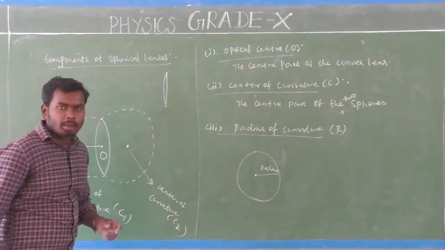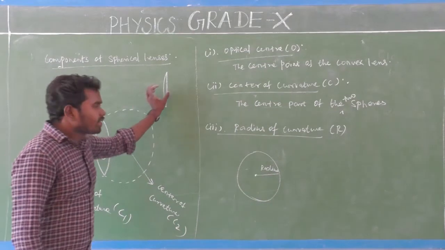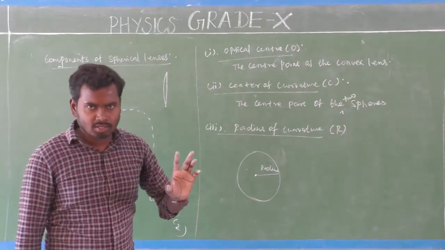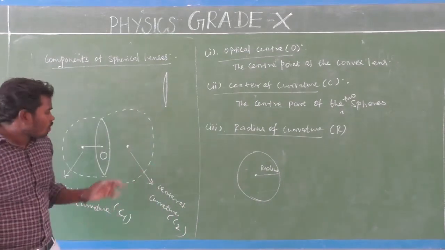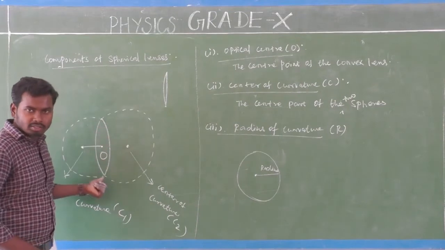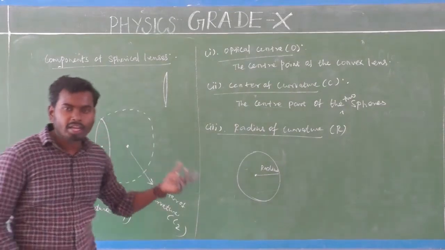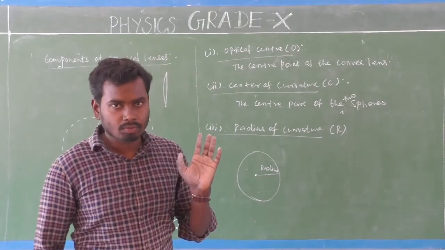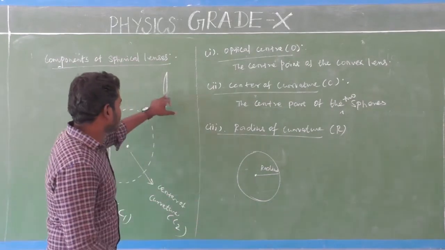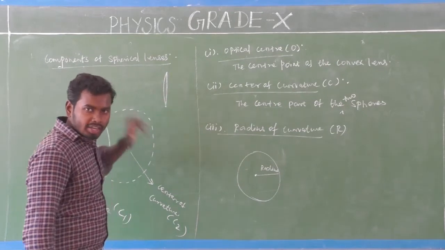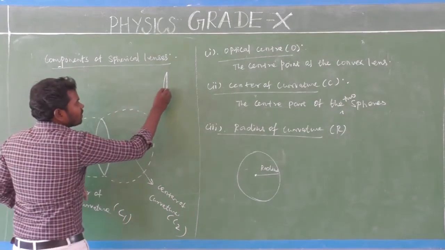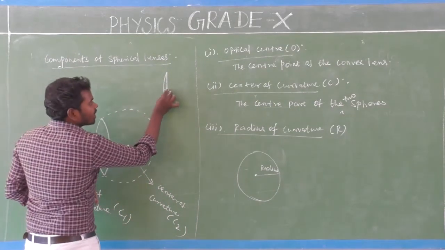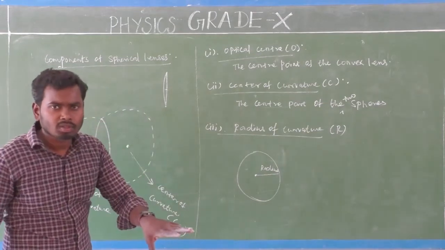Okay, so basically the thickness of the lens is very small. For a clear view, I have drawn it like this. But in an optical instrument, it is a very thin lens, like this. So the distance between the optical center and the circumference is very small.